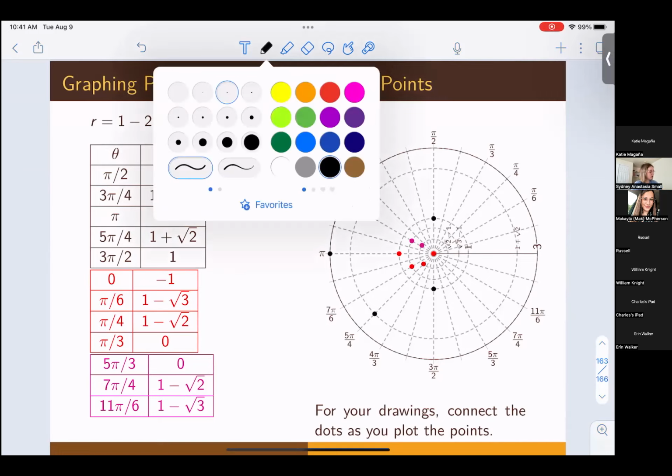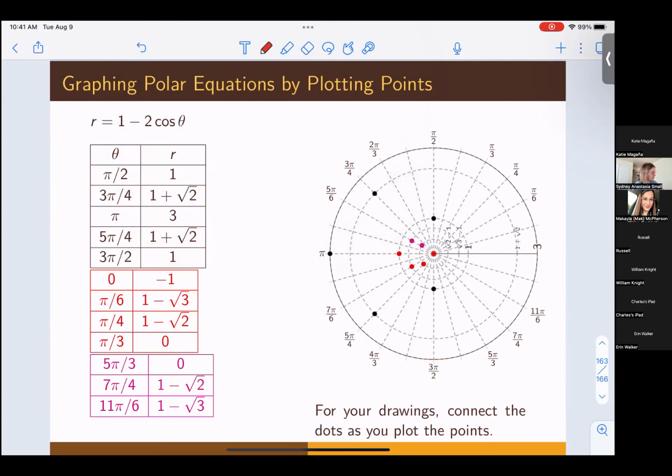So how should we start drawing? Well, our lowest theta value of all of these ones given to us here is 0. So we're going to start here.